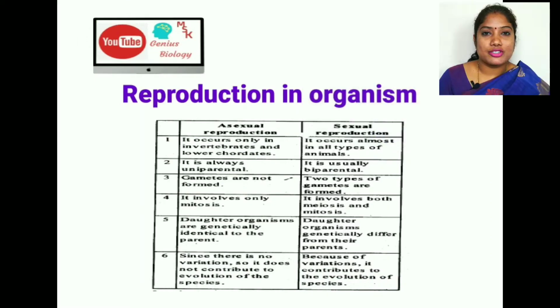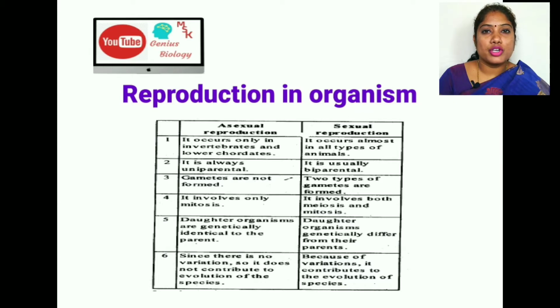This is a very basic topic, and coming to the board point of view, 2-mark questions and 3-mark questions, along with the NEET point of view, questions will be asked from this lesson. So surely you can score the marks. Clear? The first one is asexual reproduction. So what do you mean by asexual reproduction?